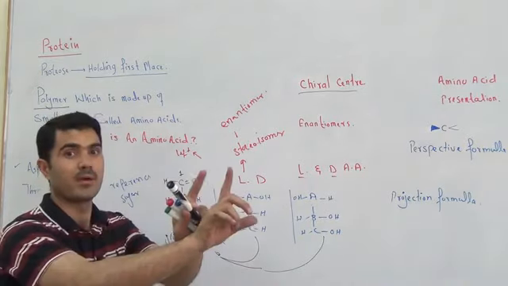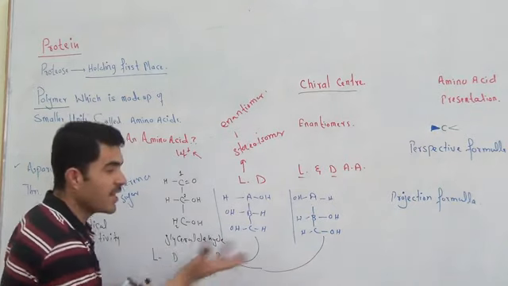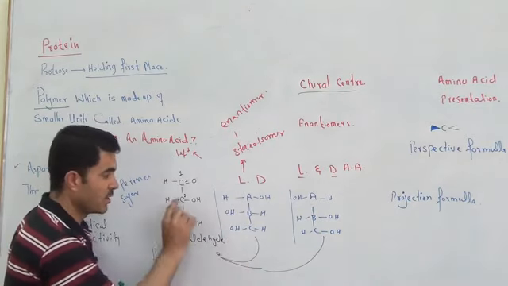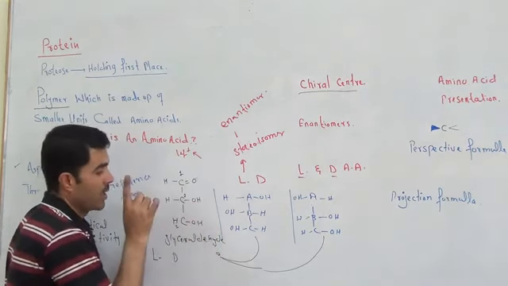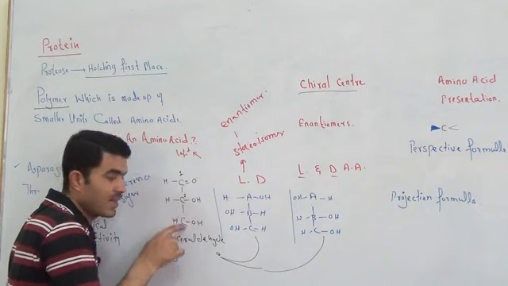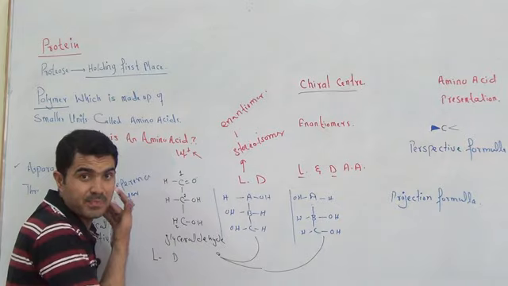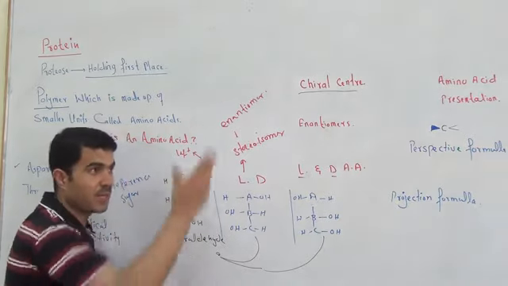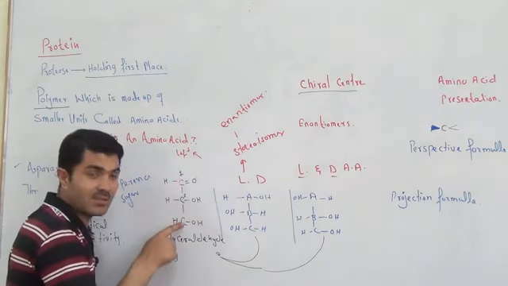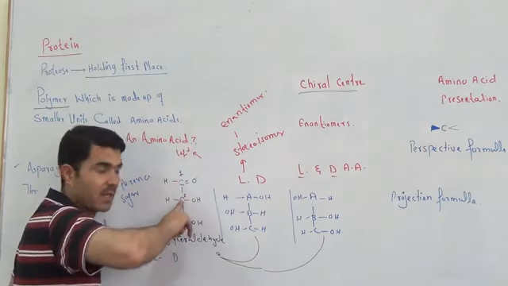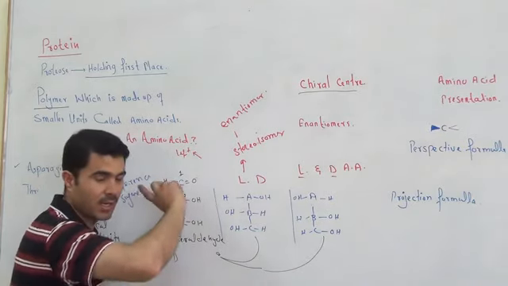Now, for any other compound, we are going to discuss the absolute configuration. Any other compound which has the OH on the right side, which OH? Remember, from the last carbon, meaning the second last carbon. So if there are 5 carbons, you will focus on carbon 4. If there are 6 carbons, you will focus on the 5th carbon. So if this is the last carbon, you will focus on the carbon before it. You will only focus on the second last carbon, and then you will make the comparison.